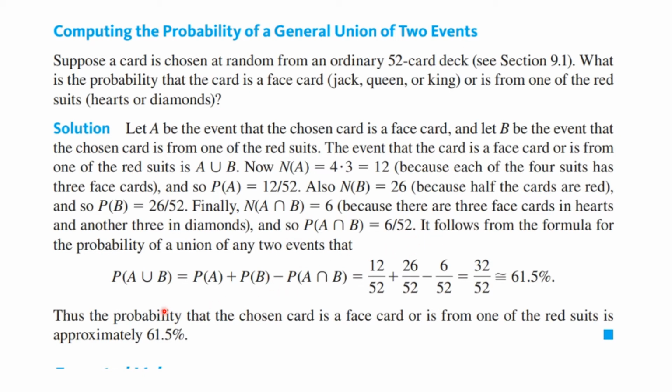So from the theorem that we just proved, the probability of A union B is equal to the probability of A plus the probability of B minus the probability of A intersect B. We substitute all the values we calculated in, and we get 32 over 52, or 16 over 26, and that ends up being 61.5%. Thus, the probability that the chosen card is a face card or is from one of the red suits is approximately 61.5%.